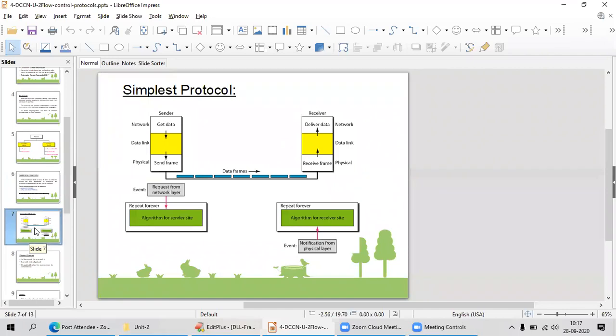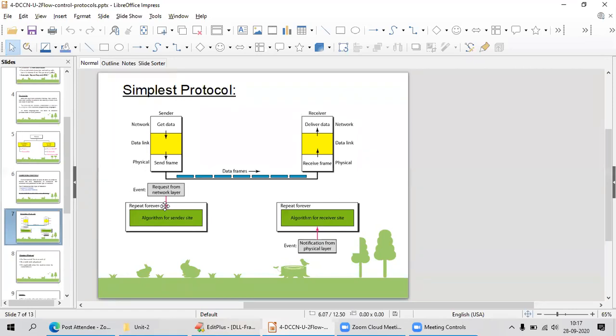In the simplest protocol, we take the data from the network layer to the data link layer, and the data link layer is not going to do anything. It just directly transfers the data into the frame, and the frames to my physical layer, which sends it to the receiver. What the data link layer is going to do here, you can see in this diagram: request from the network layer.